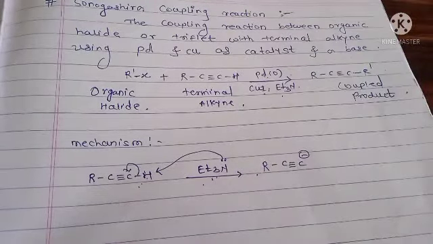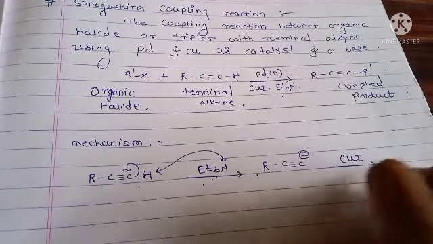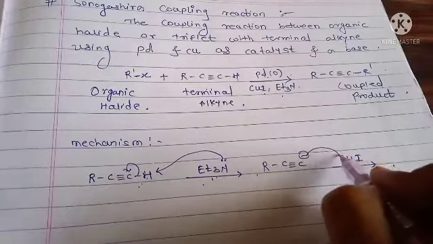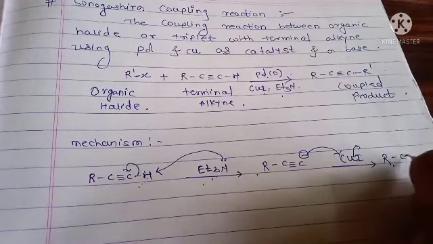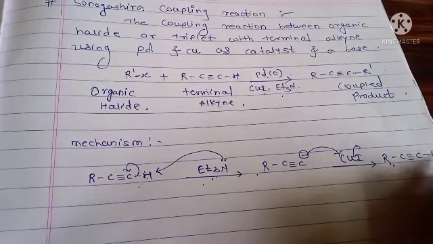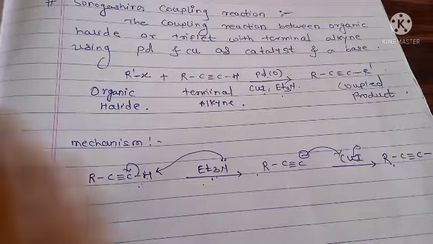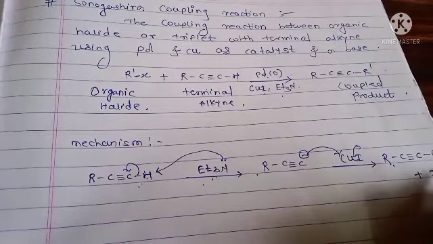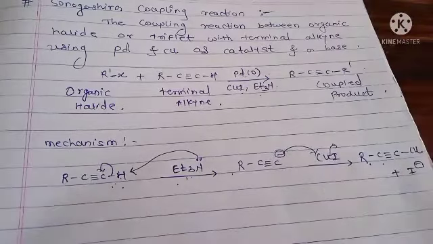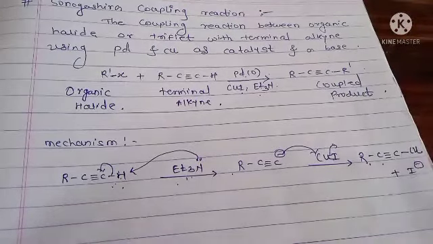The next step, this carbanion reacts with copper iodide and forms R-C≡C-Cu plus I minus. Here the substitution takes place: hydrogen is substituted by a copper atom.